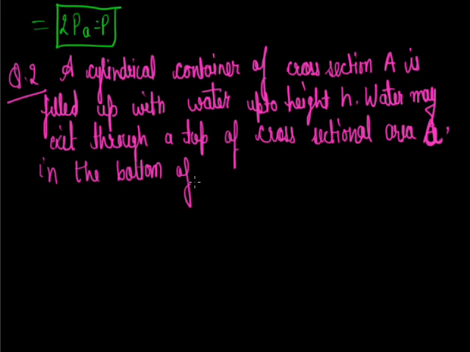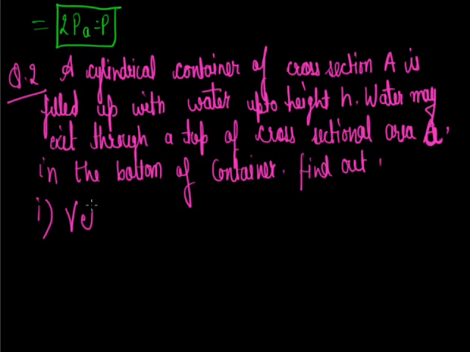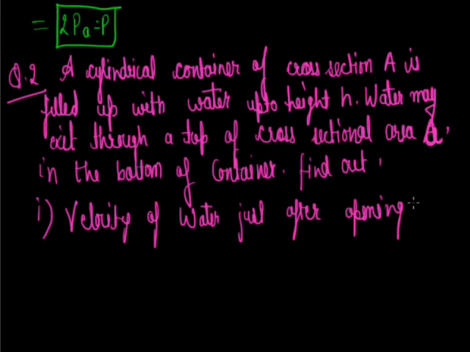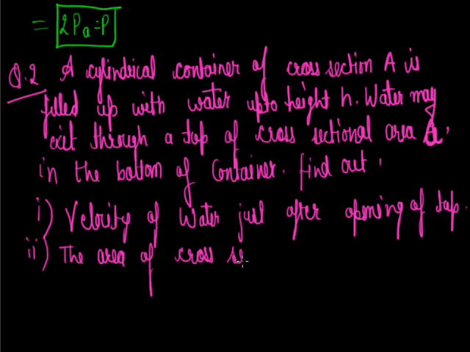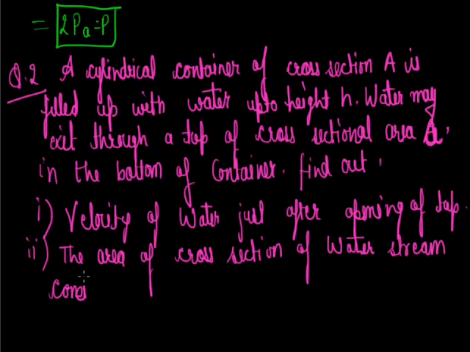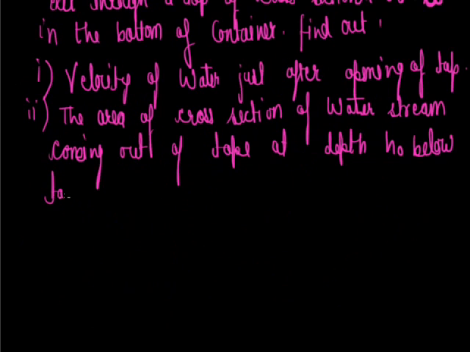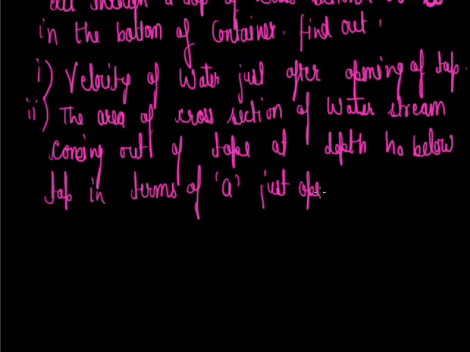Find out the velocity of water just after opening the tap, and the area of cross section of water stream coming out of the tap at depth h naught below the tap in terms of A, just after opening the tap. Now solution.